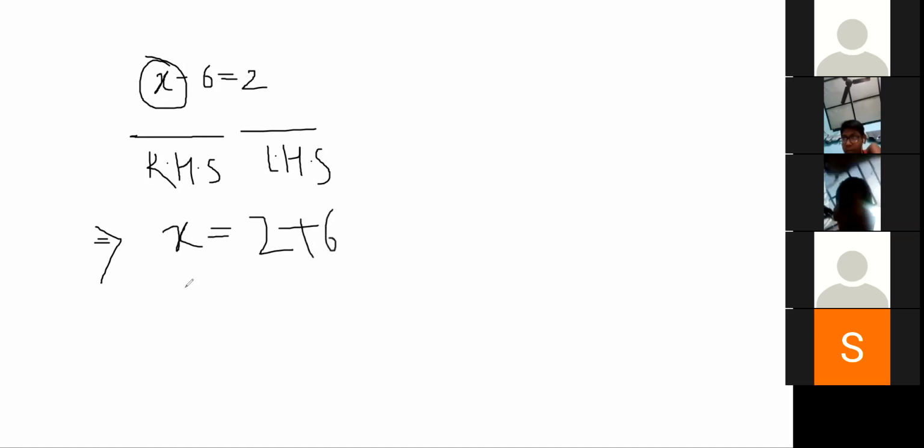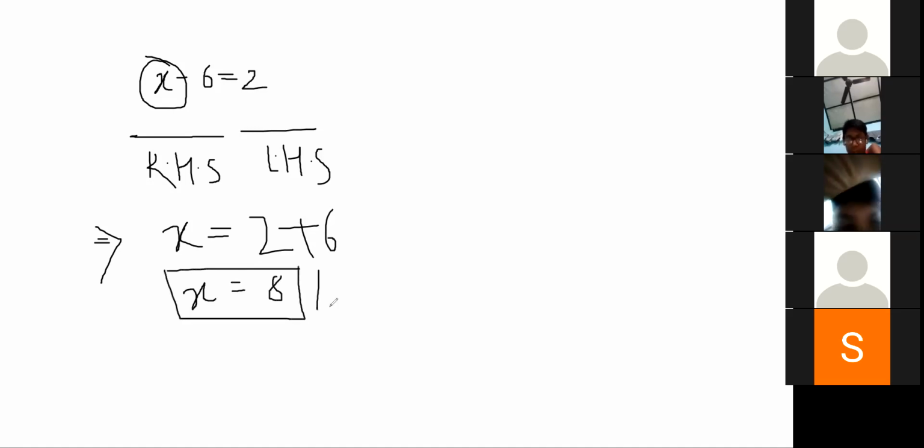So what answer do we get? Equals 8. So the value of x is equal to 8. So we have solved our first problem and we have got our answer as x equals 8.